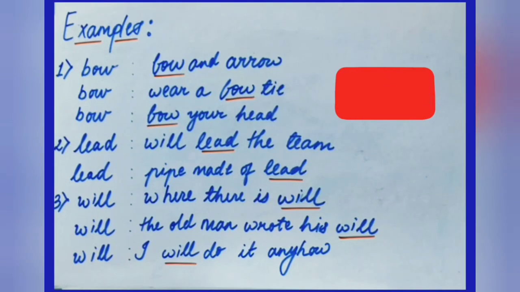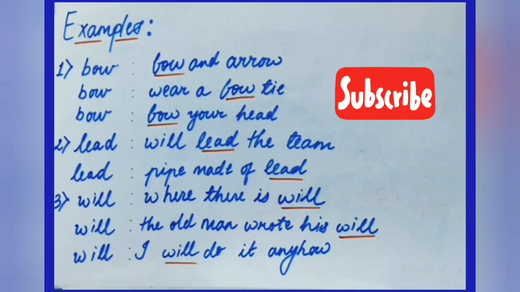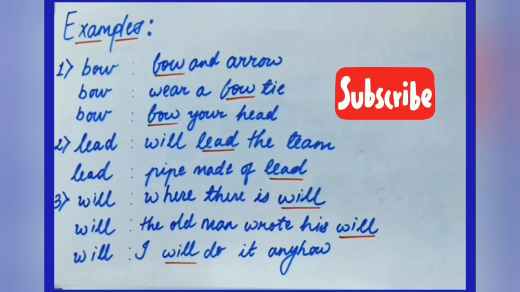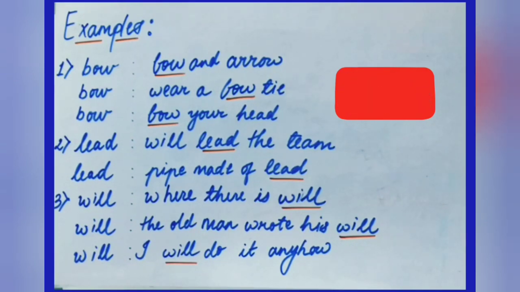The first two words' pronunciation is similar, but the third one is pronounced differently. Bow your head. So all the three words are spelt exactly the same, but the last one's pronunciation is different from the first two.